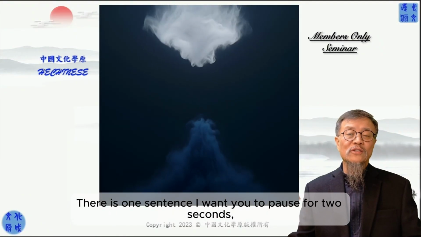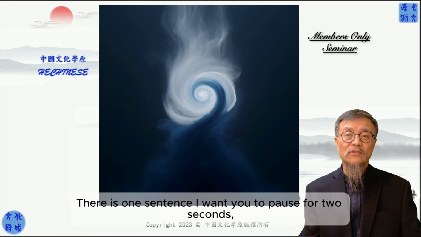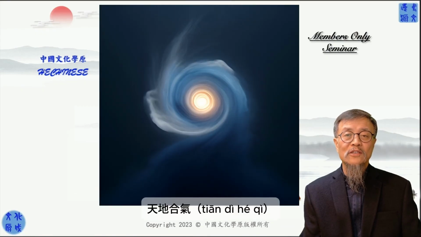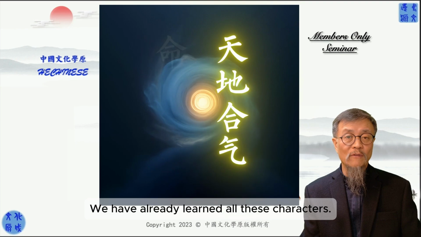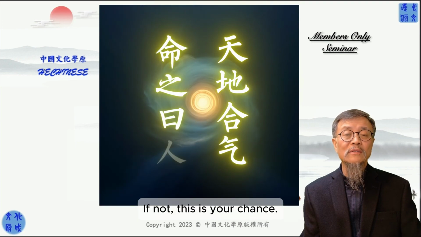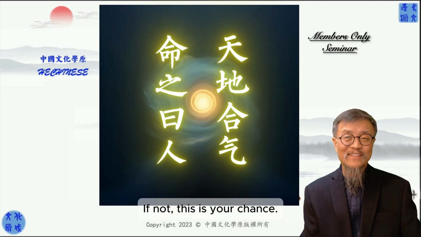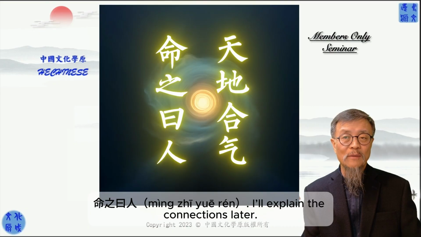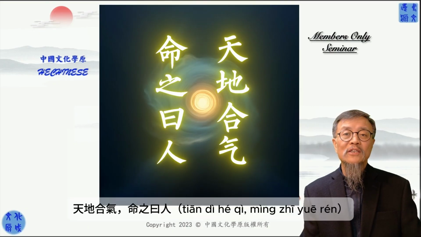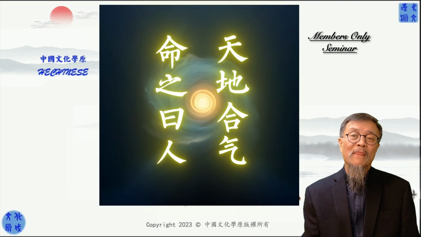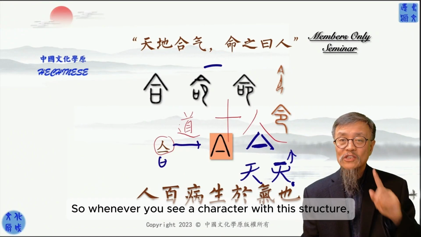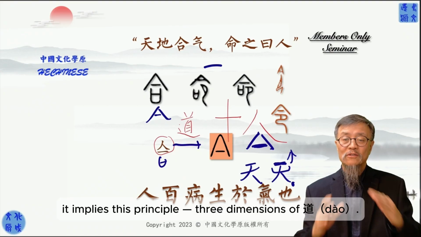There's one sentence. I want you to take 2 seconds to pause and write this down. 天地和气, we learned all the characters already. If you have not, it's your chance. 命之曰人, I'm going to explain later. 天地和气, 命之曰人. So, whenever you see a character that has this, the 3